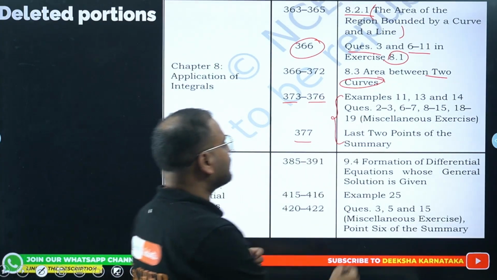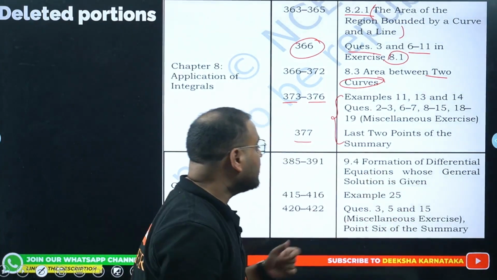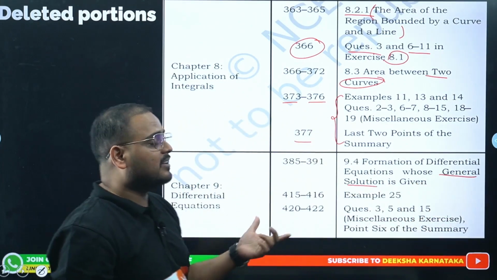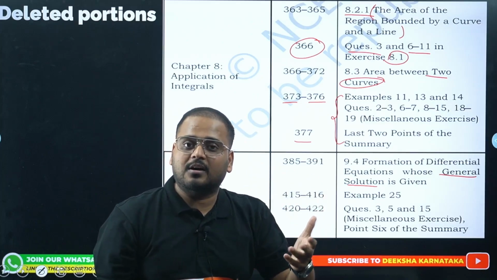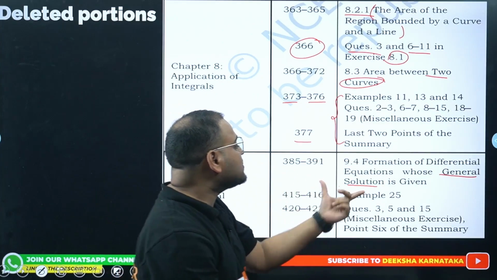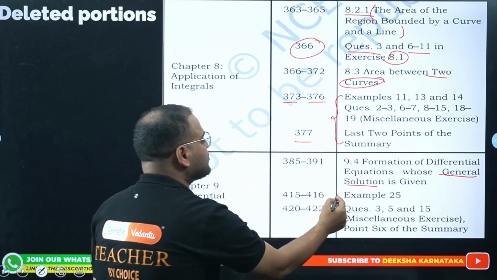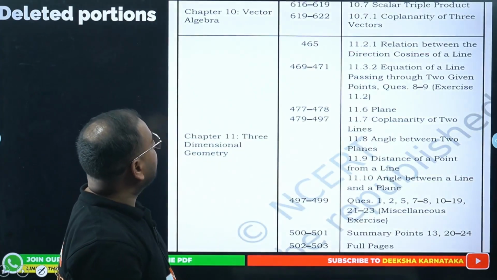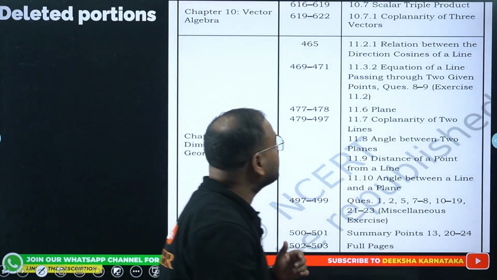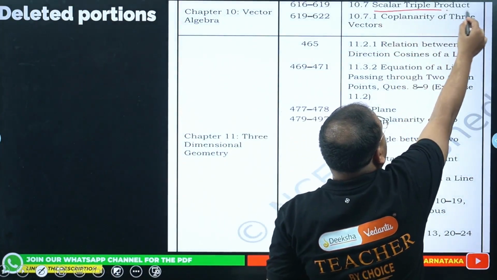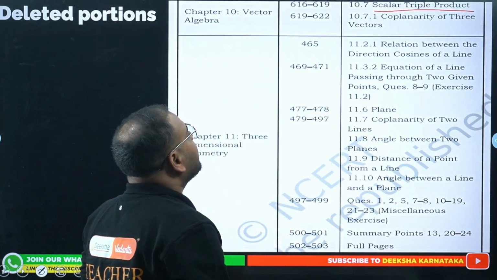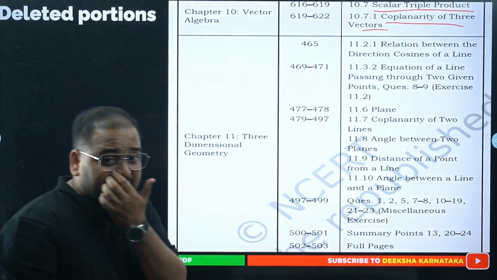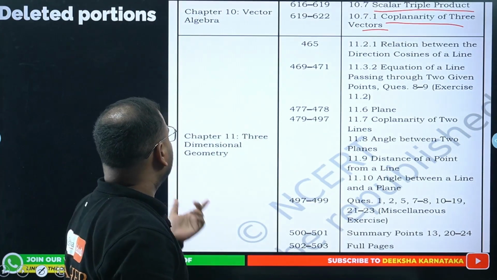Differential equation, formation of differential equation whose general solution was given. This part is cut off, bacha. Okay, wherever we had the general solution given, you have to find the differential equation for that. That is not there anymore. And list of question which is also not there. Okay. Now vector in 3D, scalar triple product. This part, scalar triple product is not there, and coplanarity of 3 vectors. Coplanar form of 3 vector is also cut off.